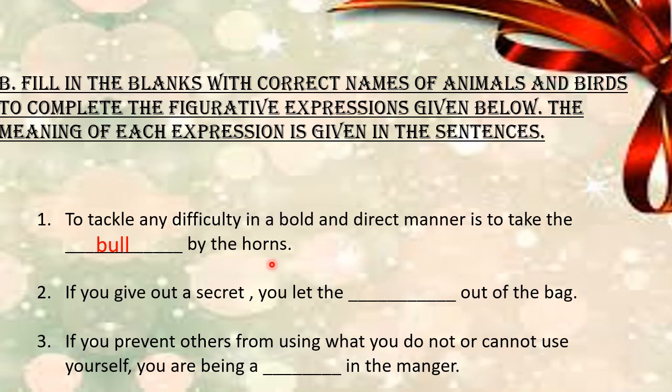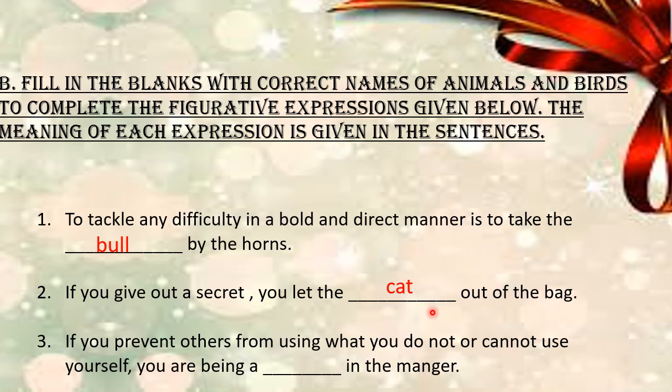And the second question: if you give out a secret, you let the dash out of the bag. If you are going to reveal a secret, which animal name will you be using here? Somebody is telling you a secret and you're going to reveal that. What animal name can you use there? Yes, you let the cat out of the bag. So the answer is cat. Write it down, dear children.